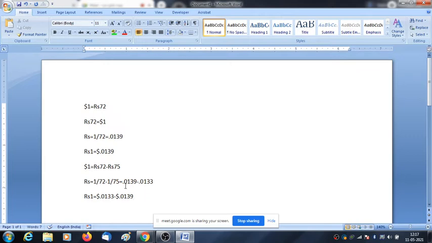So you can see, first step, direct quote is given. I take the inverse. So we have the inverse, and it is expressed in terms of dollar. Then bid rate becomes the ask rate and ask rate becomes the bid rate. Tell me, Nisha, have you understood it or not? Yes, sir. So this is basically how to convert your direct quote into indirect quote or indirect quote into direct quote.